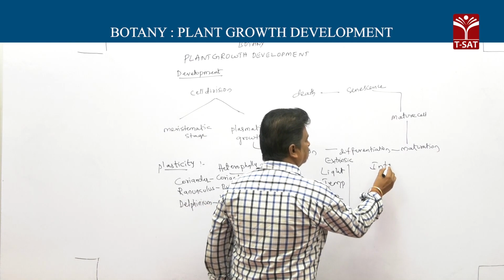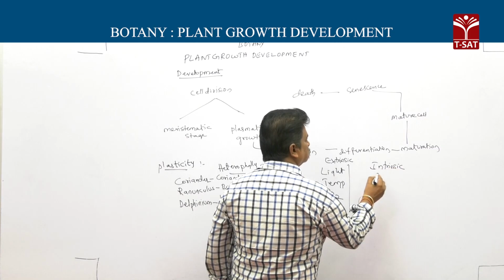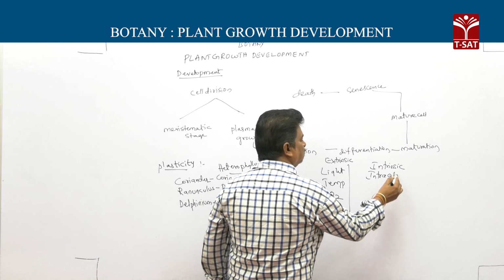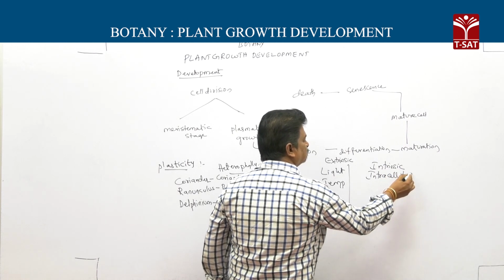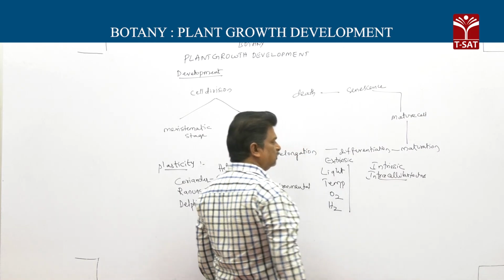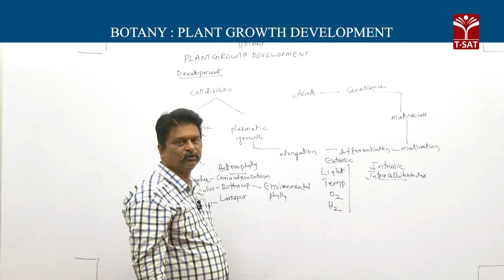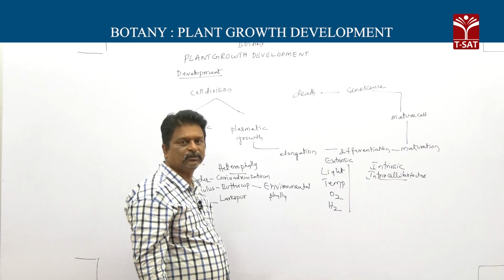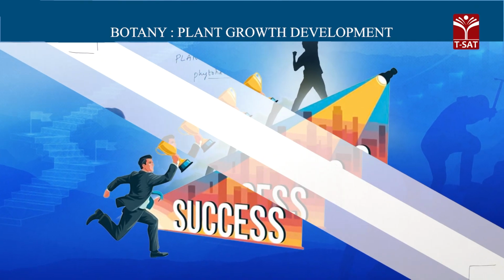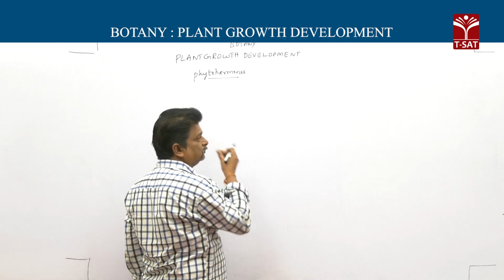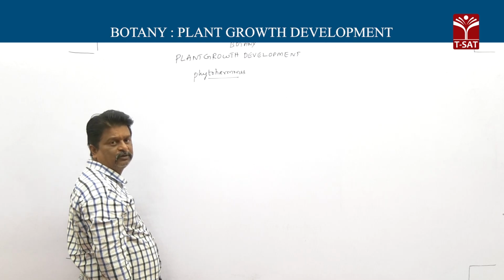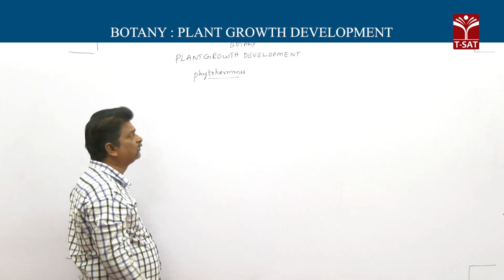Second one, internal factors, also called intrinsic factors or intracellular factors. These are the growth factors, intracellular factors, which include chemicals, that is, phytohormones, plant hormones.